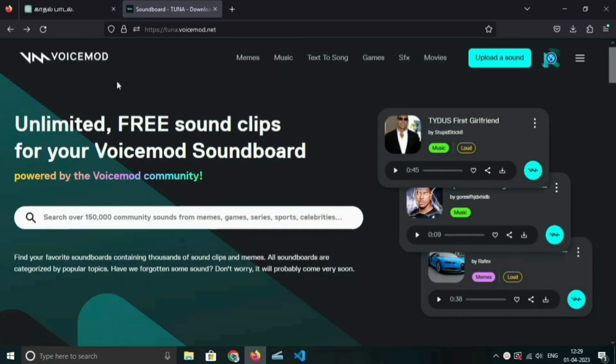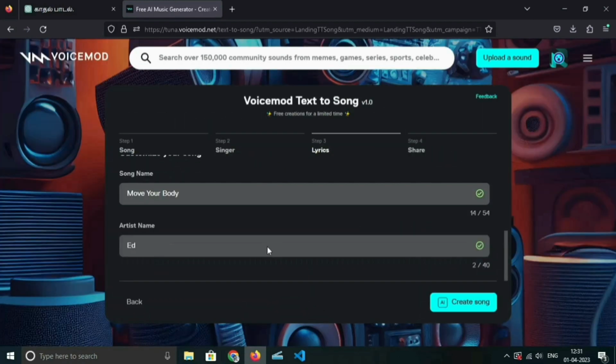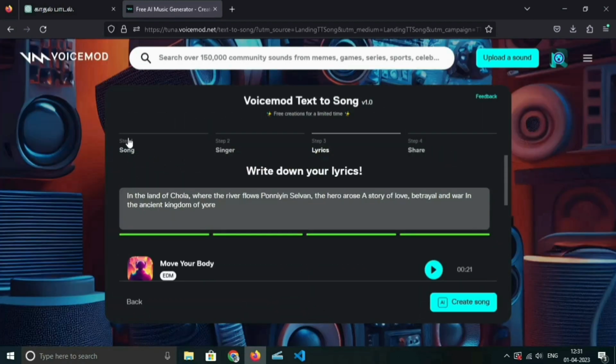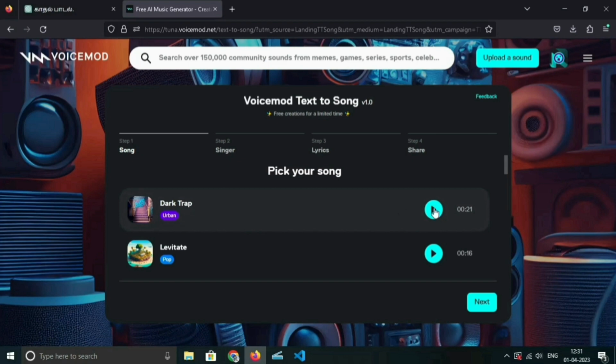Come to the website called Voice Mode and log into it. And then click on the tab called Text to Song. Then you will get a page like this. Here we have different kinds of tunes for our song. We can play each and select as per our wish.